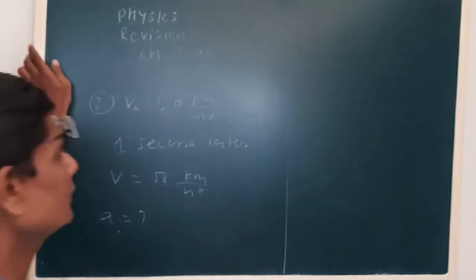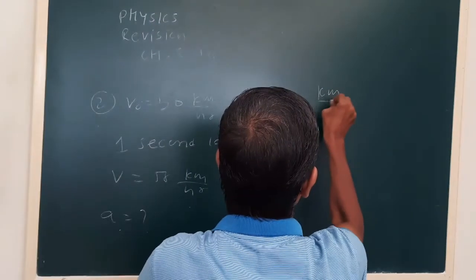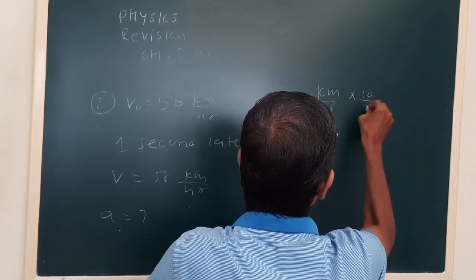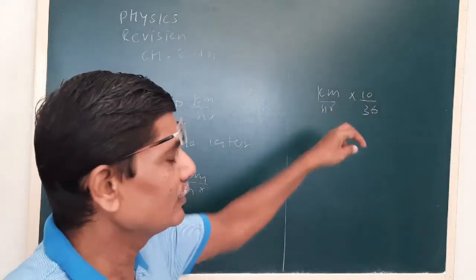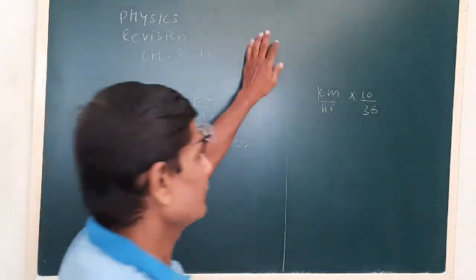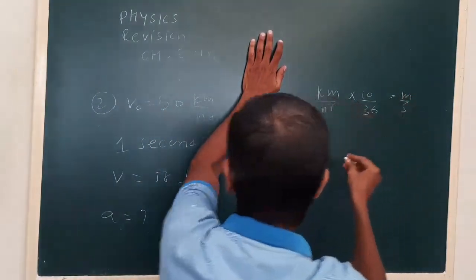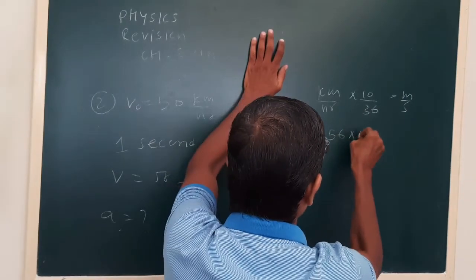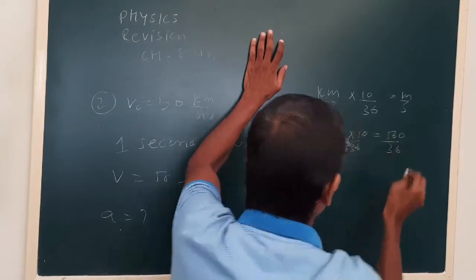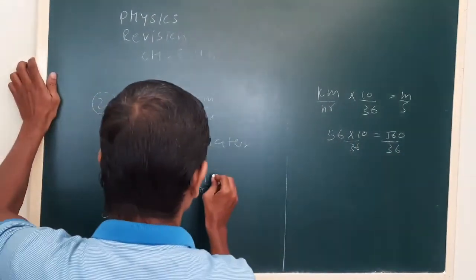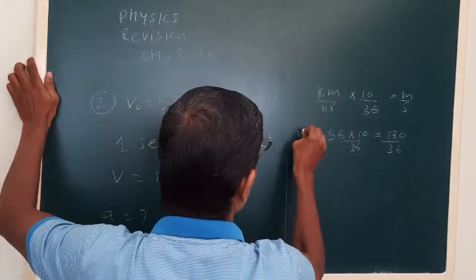Okay. Now see, whenever it is given in kilometer per hour, we can convert in meter per second. See, we have to remember the formula. Kilometer per hour into 10 upon 36 is meter per second. So here we keep like this, 56 into 10 upon 36. Similarly here, this will be v0.